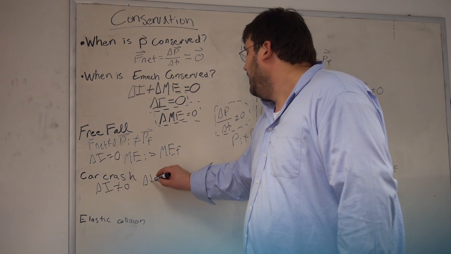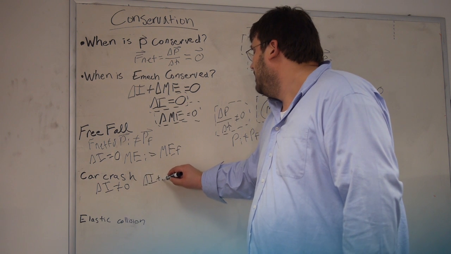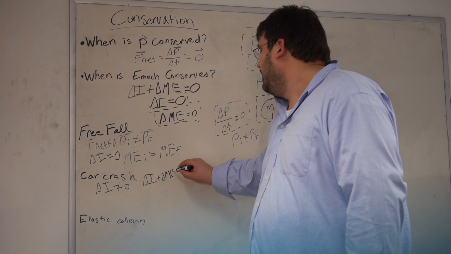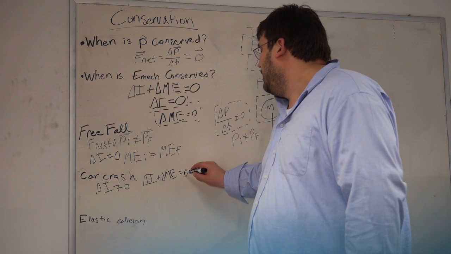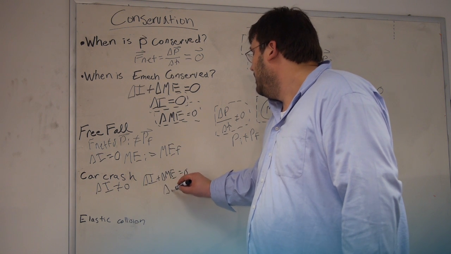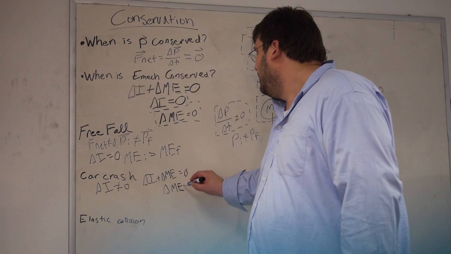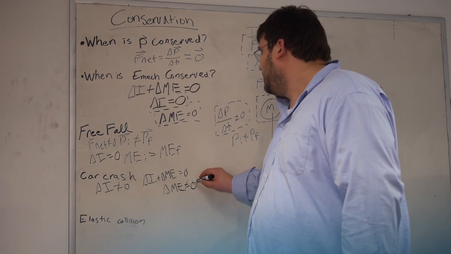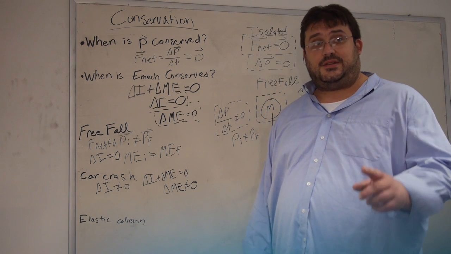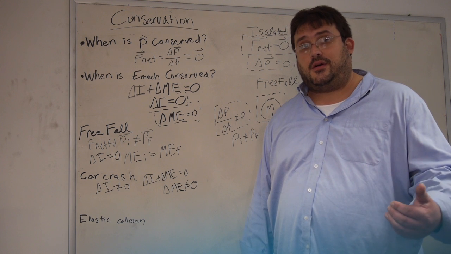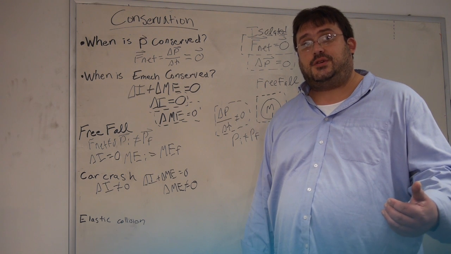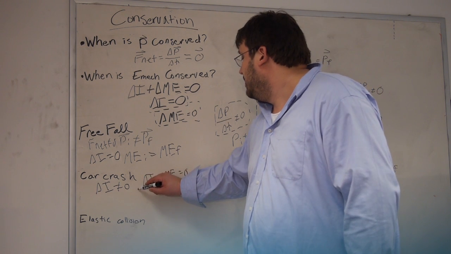So therefore, in the equation delta I plus delta ME is equal to 0, we have delta ME not being equal to 0. In fact, in the course of the car crash, the internal energy increases.